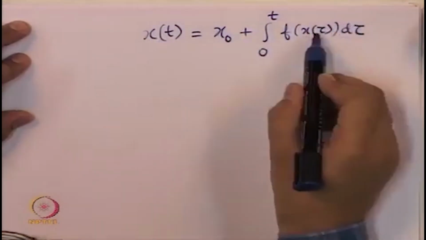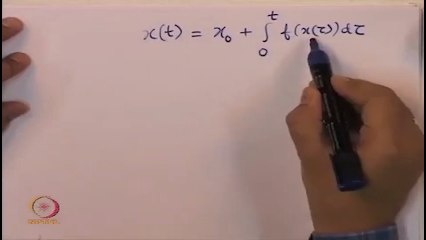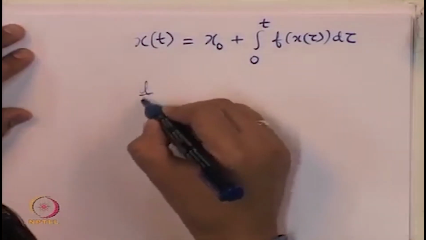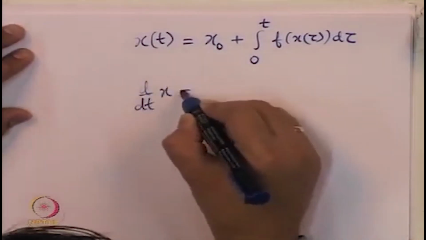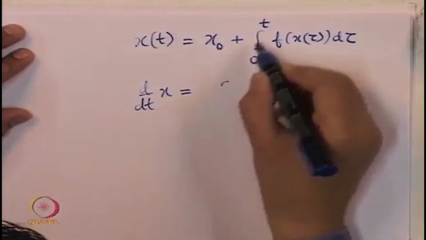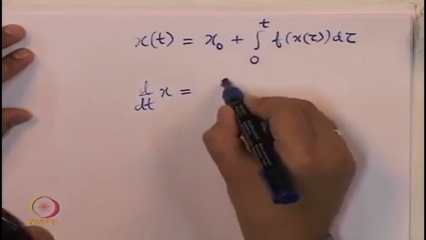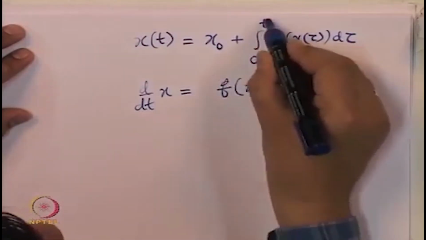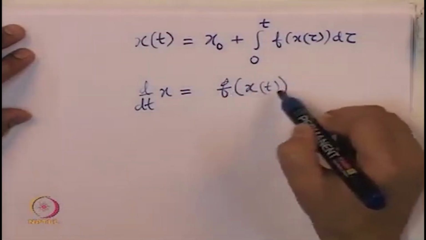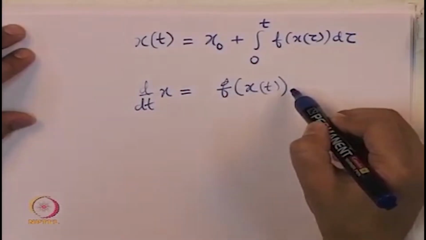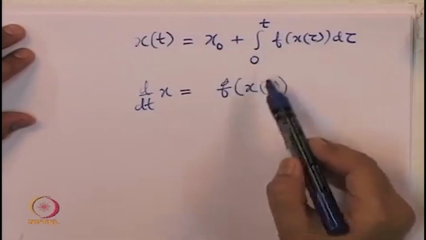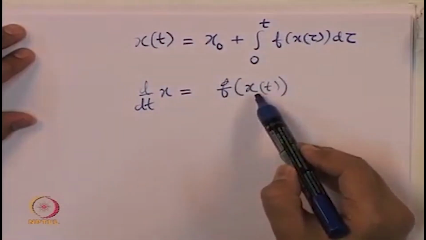We see that x appears on both sides. Here is x, and x is also inside this integral. So d by dt of x is equal to the derivative of this, which is 0, and since t appears only here, this is nothing but f evaluated at the end point. So this is what our differential equation was. In other words, a solution to the integral equation is exactly a solution to this differential equation also.